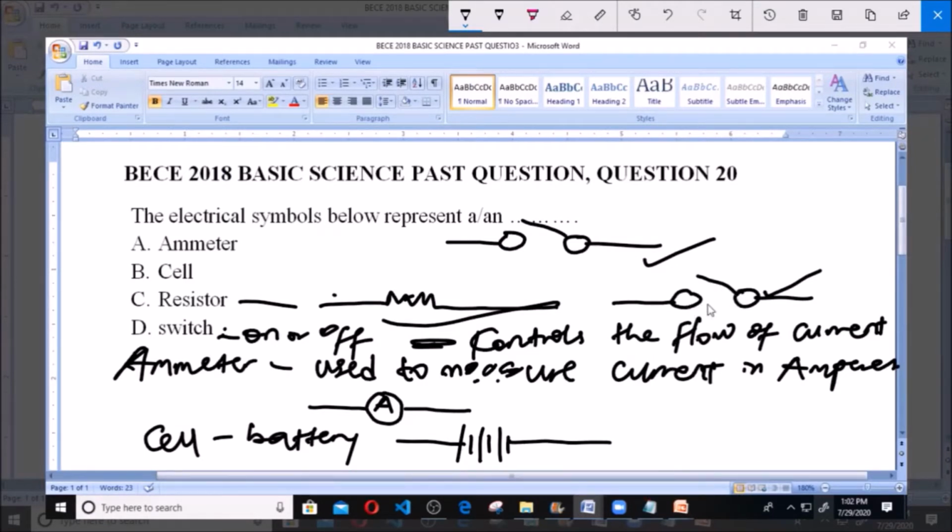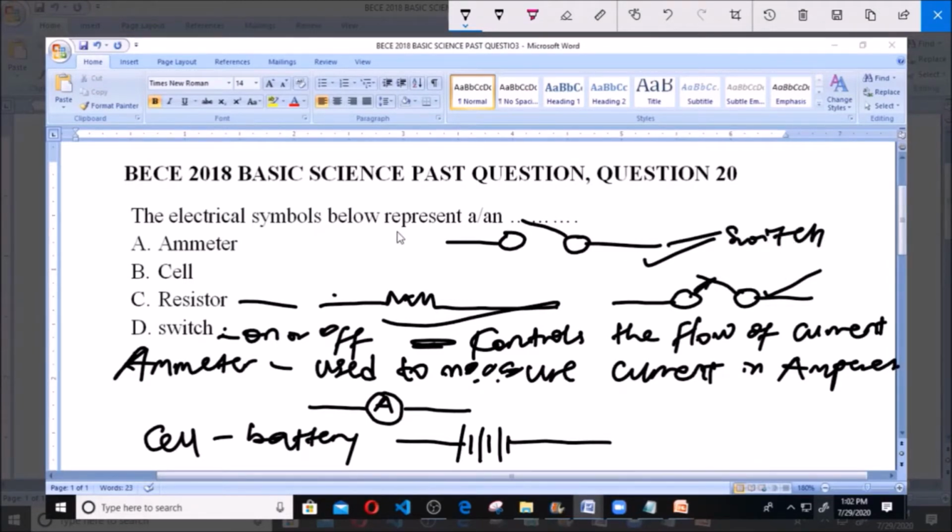This is a terminal, and this is a terminal. Now this here simply represents the switch, because when you turn it on, this here will connect to this, and when it connects, what happens? There will be a flow of electric current through the circuit. But when you turn it off, this here will not connect. It goes back to its main position, like this, and so prevents current from flowing through the circuit. And that is why this symbol is the symbol of a switch.